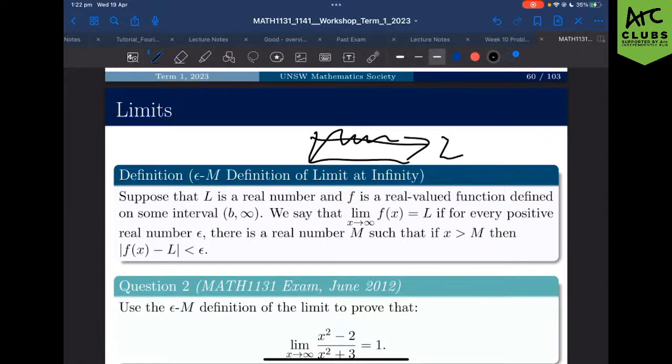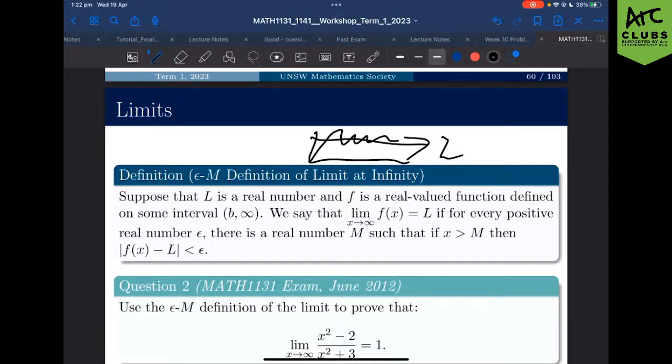This function quite clearly has a limit. It approaches a certain value as x goes to infinity. Now, the way we formally define a limit at infinity is we say that if we pick some distance from this limit, any distance from the limit that is greater than 0, we can find some value of x, we'll call it m, for which all further inputs of x have to be closer to the limit.